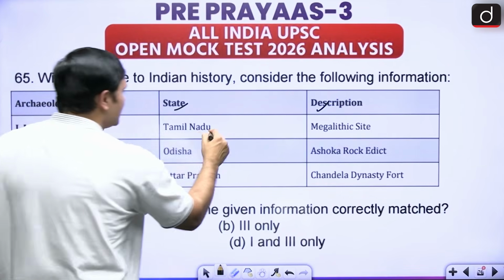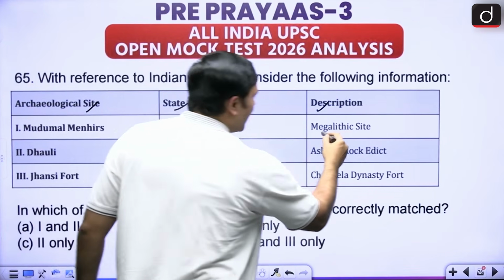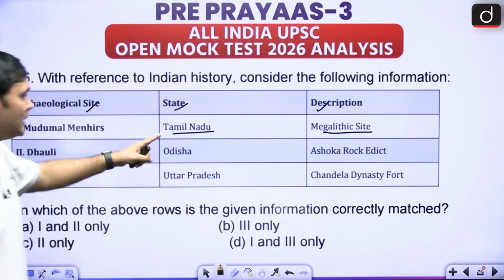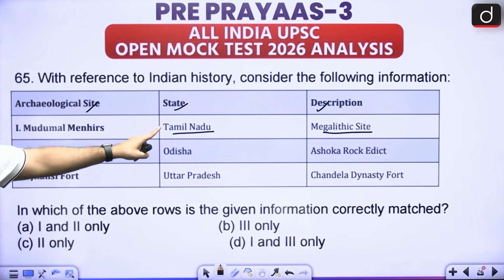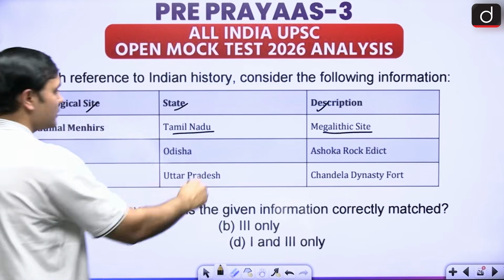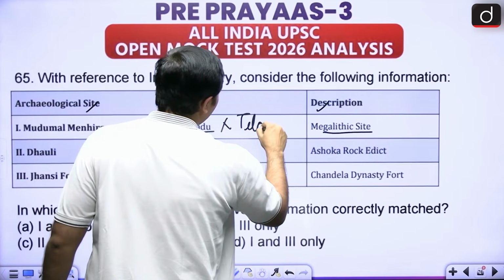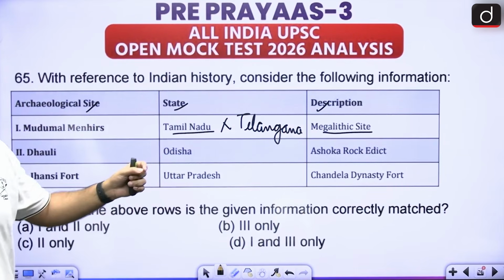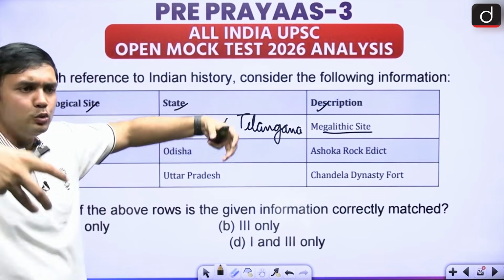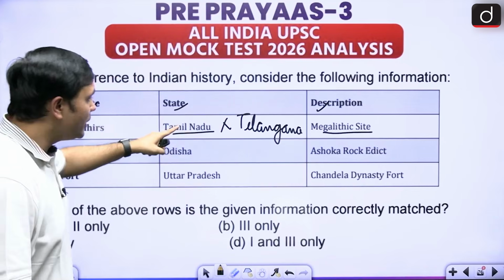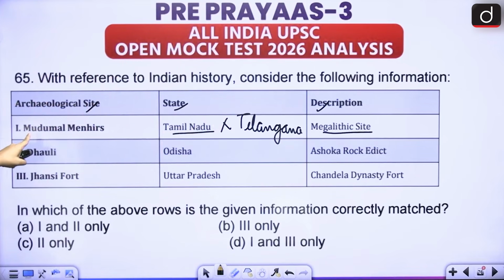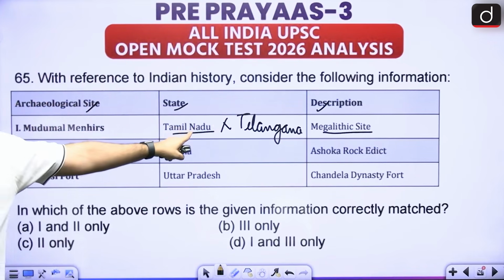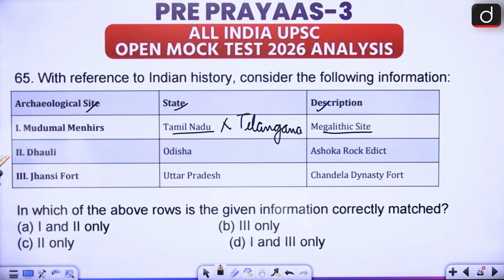It is in Tamil Nadu, and it is a megalith site. Is it in Tamil Nadu? In this case, it is not. It is in Telangana. There are quite a few megaliths that have been found in Tamil Nadu, right? These are very huge burial stones, right? But this particular site, the Mudumal Menhirs, is not in Tamil Nadu. They are in Telangana.